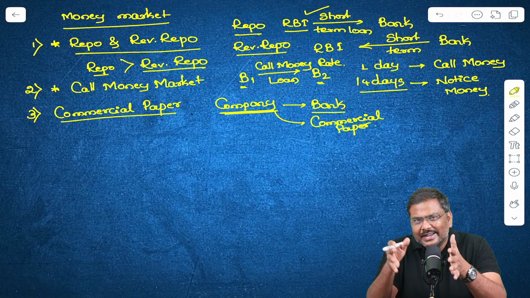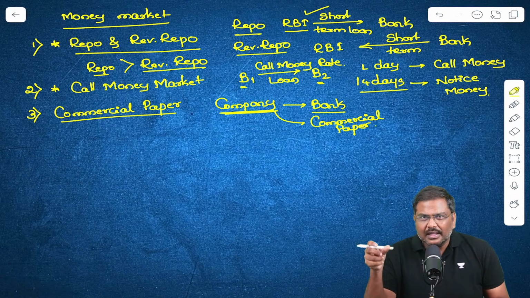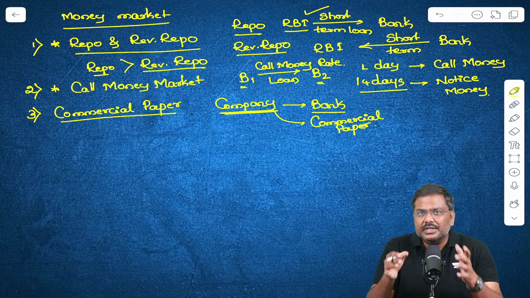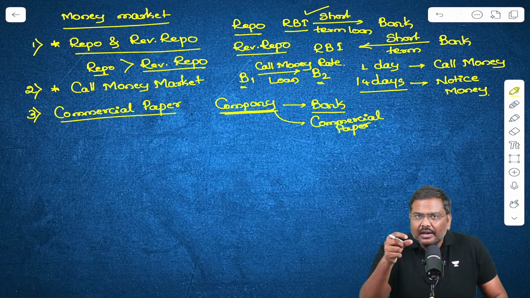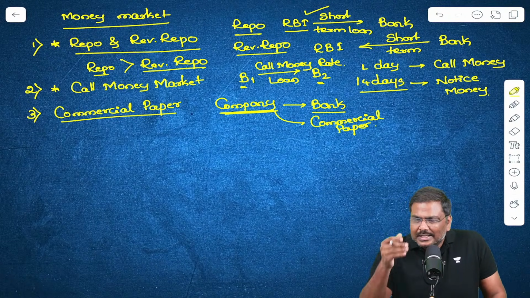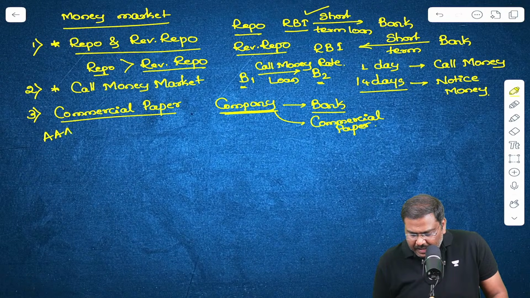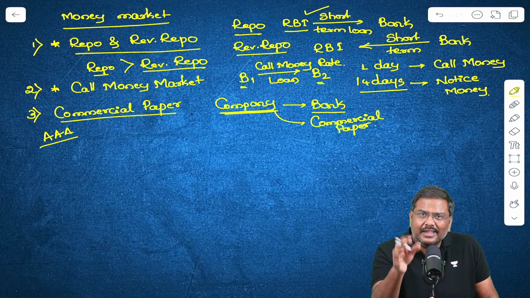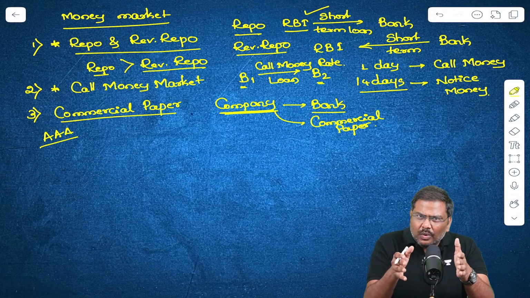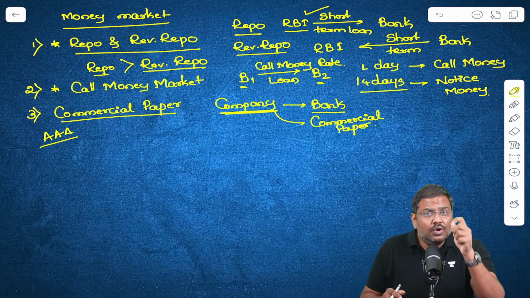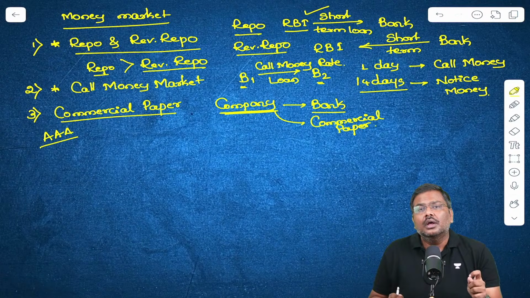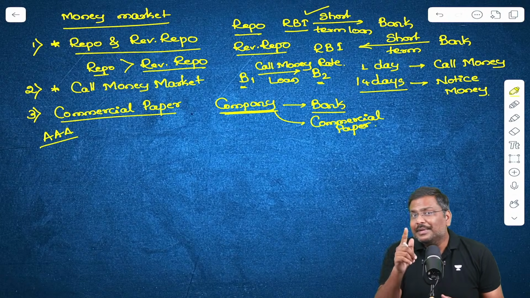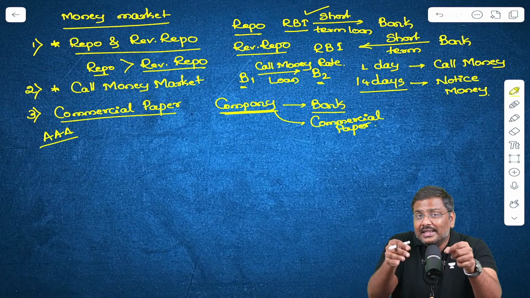There is a concept of credit rating. Every borrower in the market, entities I'm talking about, not individuals, entities who are borrowers, including the government, by the way, will be given a rating. The rating, such as triple A, basically suggests that this kind of borrower is most credit worthy in the market. The borrower who has the credit rating of triple A is the most credit worthy borrower. Meaning what? The risk of giving money to this particular borrower is the lowest.